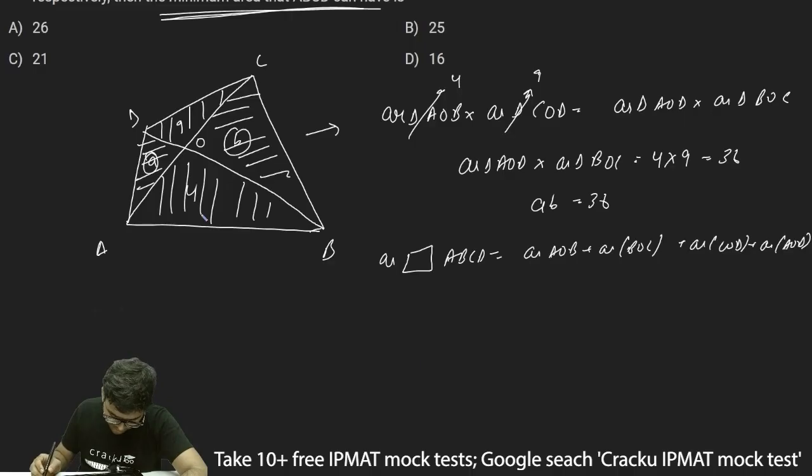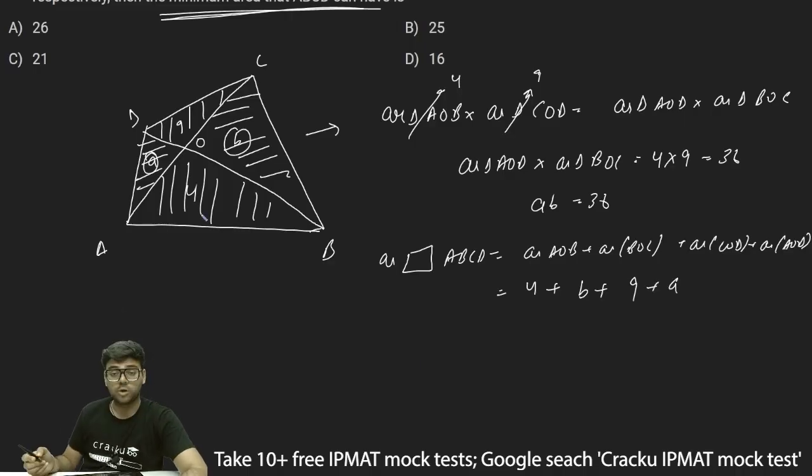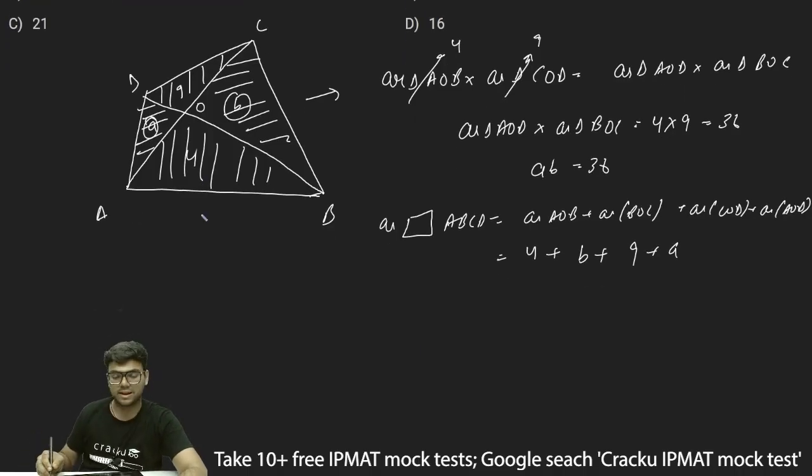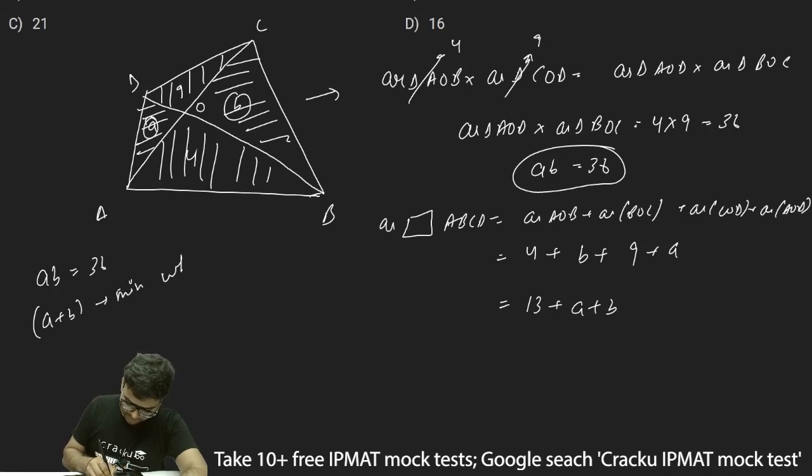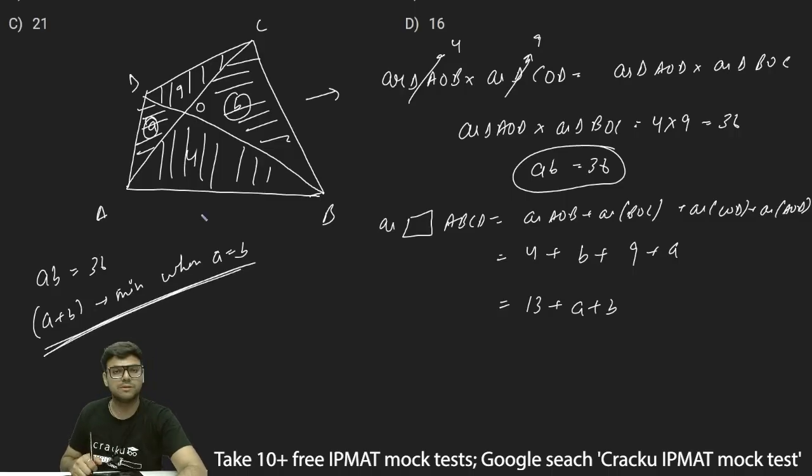AOB is 4, BOC is B, COD is 9 and AOD is A. So 4 plus B plus 9 plus A, and 4 plus 9 is 13, so this will be equal to 13 plus A plus B. Now if AB is equal to 36, then A plus B will be minimum when A is equal to B.